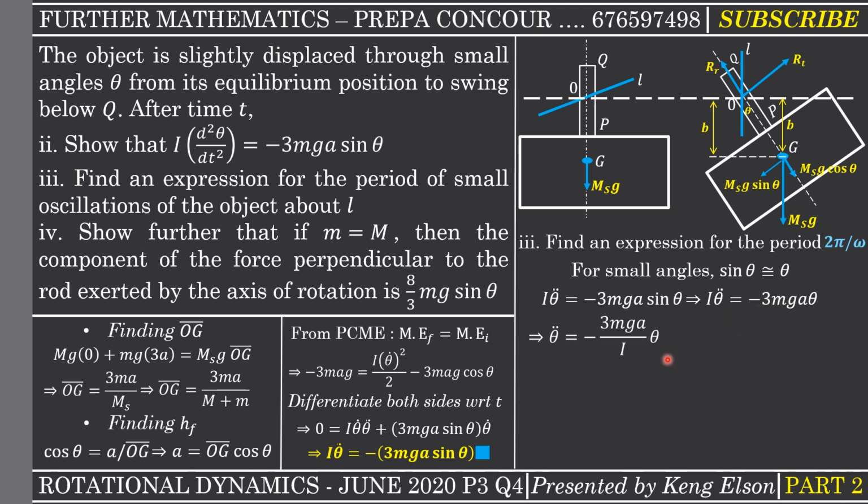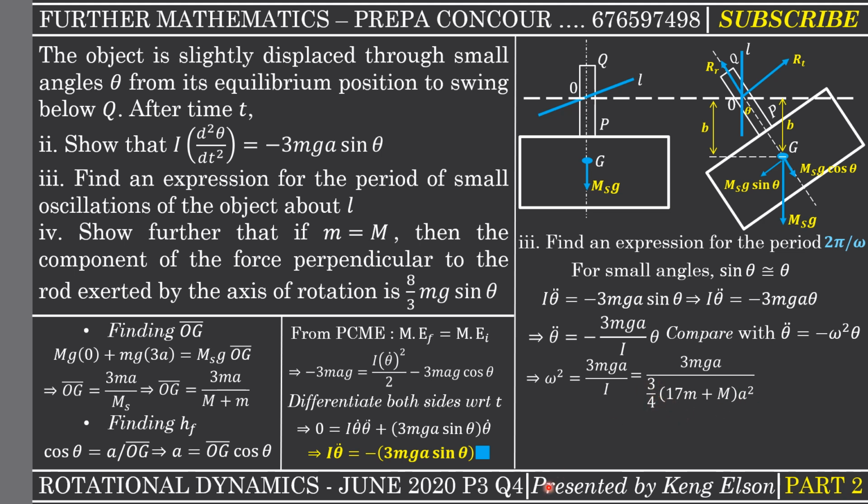Now I'm going to divide both sides by the moment of inertia, so that I get theta dot dot equal to negative 3 mga over I times theta. Now if I compare with the equation of simple harmonic motion of a rotating body, that is theta dot dot equal to minus omega squared times theta, you realize that our angular velocity squared will be equal to 3 mga divided by I, which means that now from the very first part of the question, when I solved, this was the moment of inertia. All right, we proved this already, so I just have to replace.